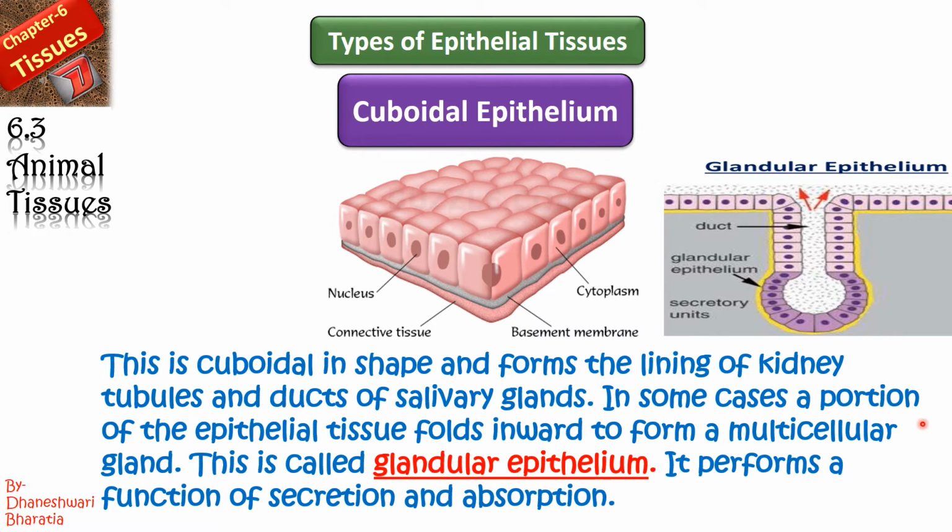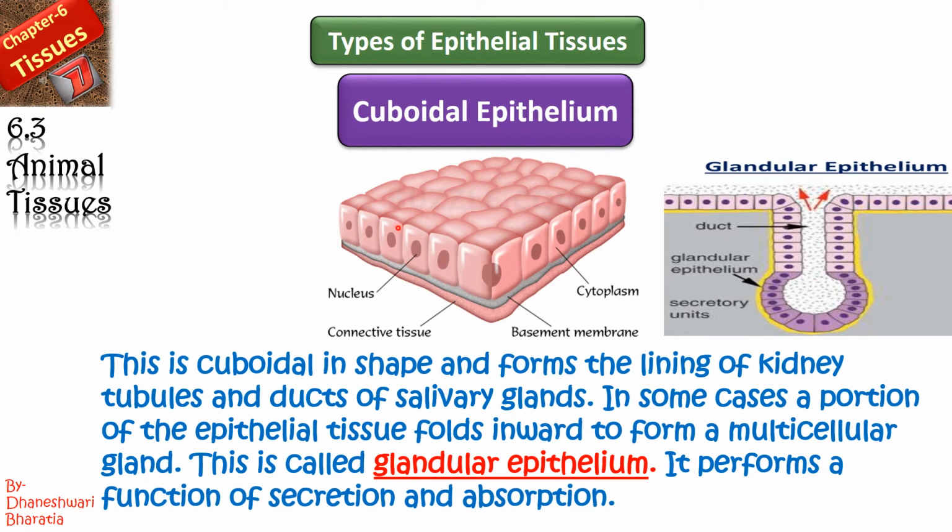In some cases, a portion of the epithelial tissue folds inward this way. It folds inward to form a multicellular gland, which is known as glandular epithelium. Glandular epithelium means the epithelium which is coming inside in the shape of a gland, that is known as glandular epithelium. It performs a function of secretion and absorption.